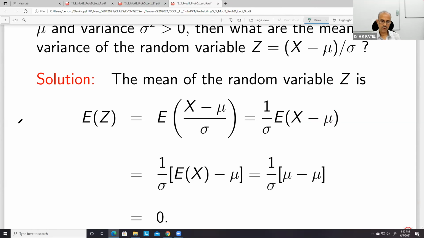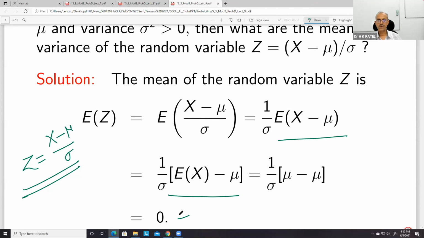What we have taken is Z equal to capital Z, that is, x minus mu upon sigma, because we want to show that this is a random variable. Therefore, we have taken capital X and capital Z. Otherwise, if we talk about a specific sample, then it will be small x and small z, right? So E of x minus mu upon sigma, and this is again what yesterday I think we saw, a linear combination of random variable. So we can use that property.